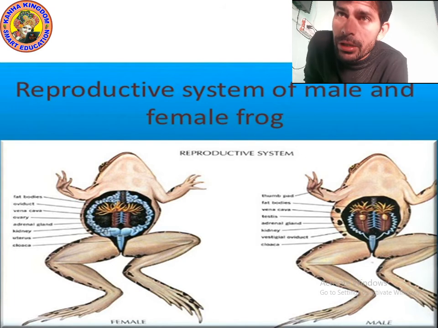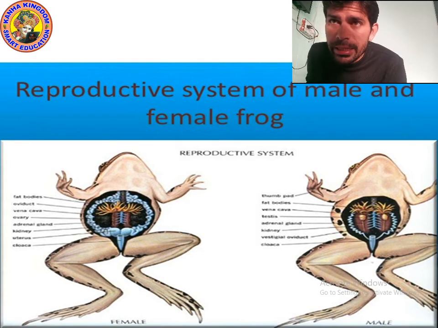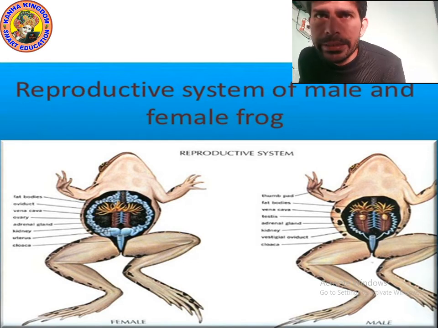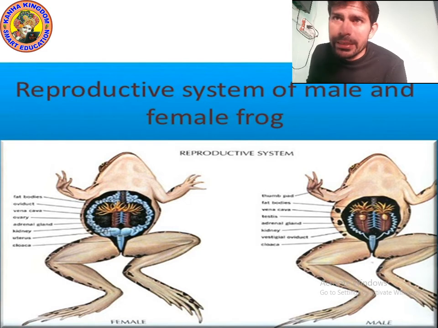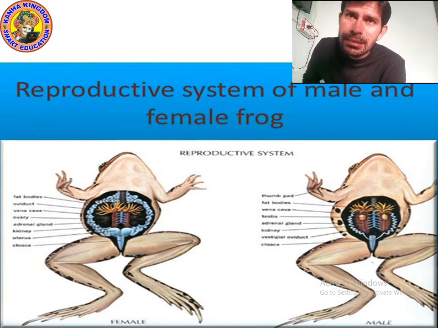And if we talk about male frog, which is on the right side, they also have kidney. Female frog also has kidney, and male frog has testes, just like human beings.